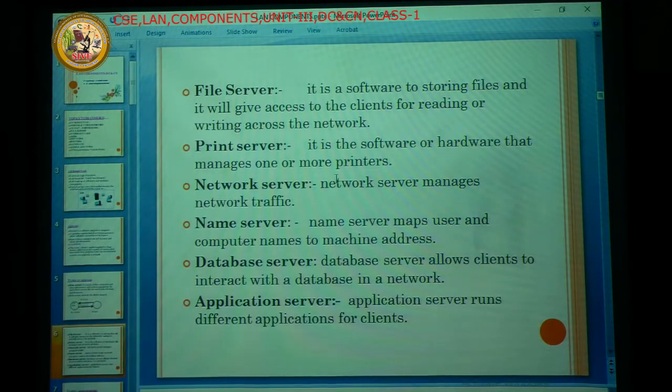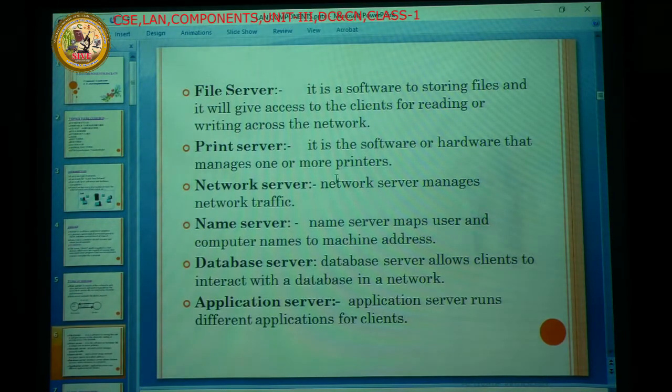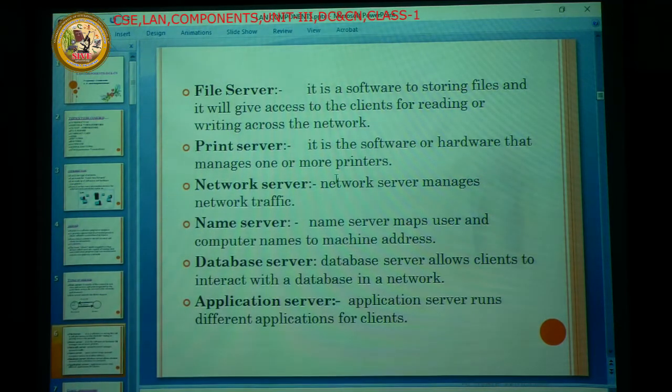Then the data is congested. The data is jammed. Once the data is jammed, we are going to lose the data. We are going to lose the packets. So to eradicate all these problems,